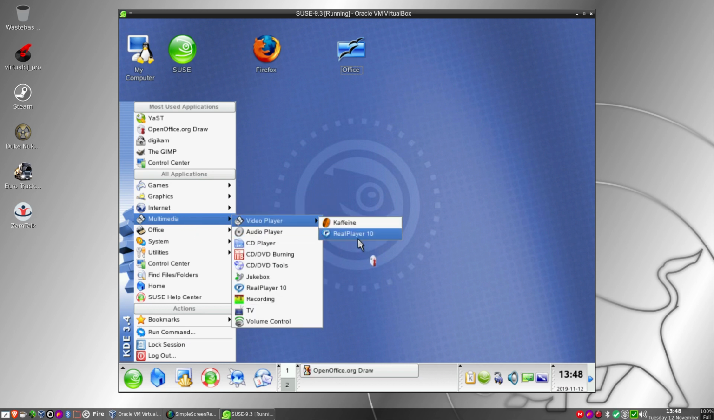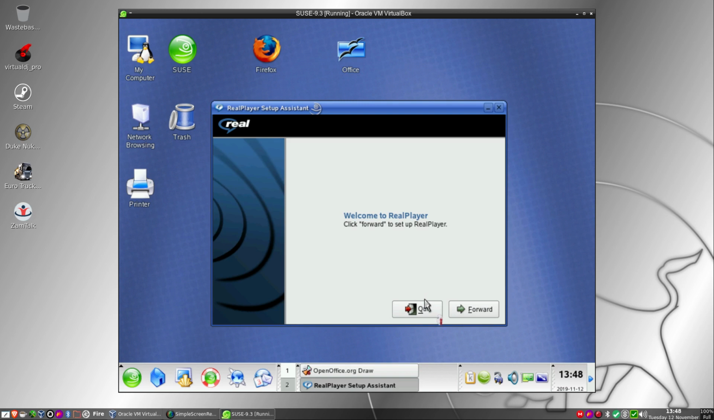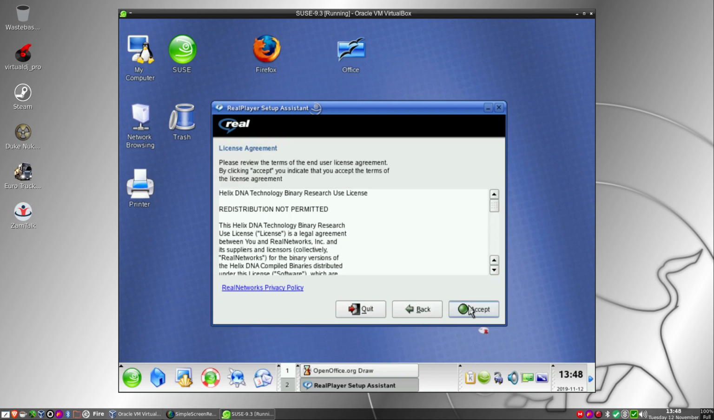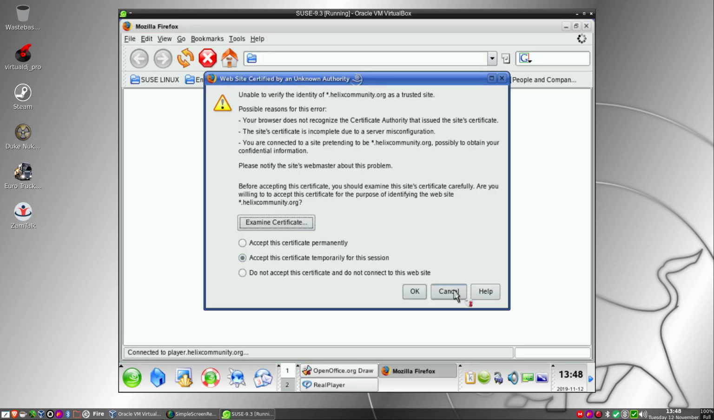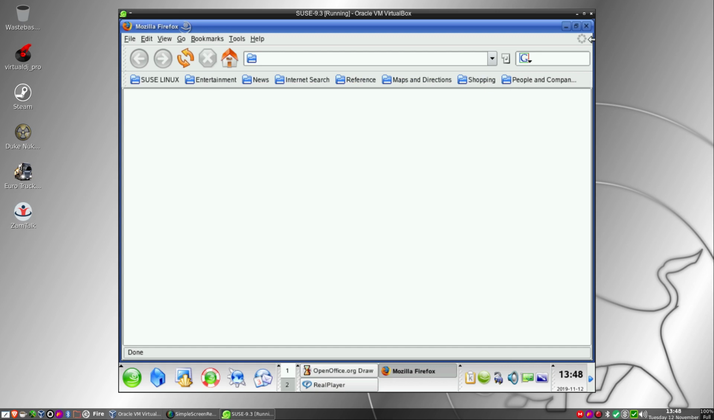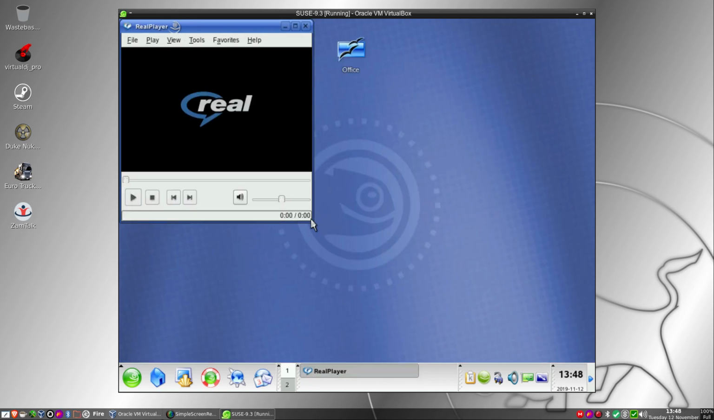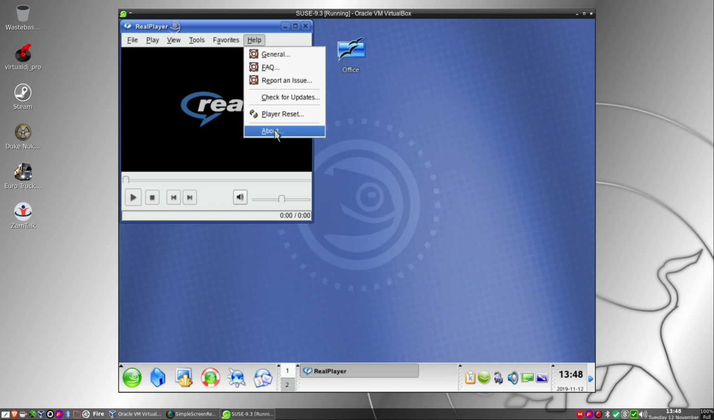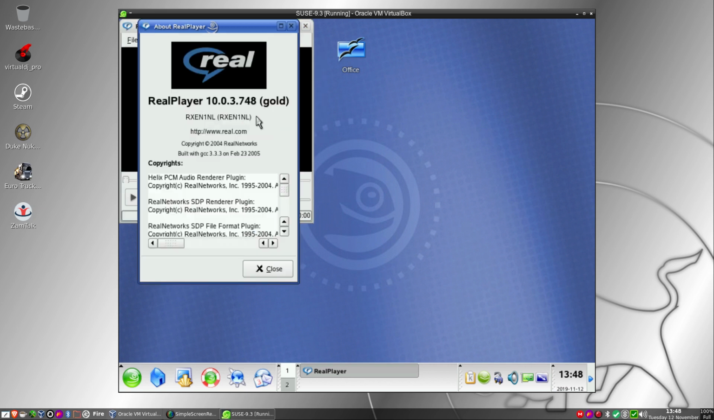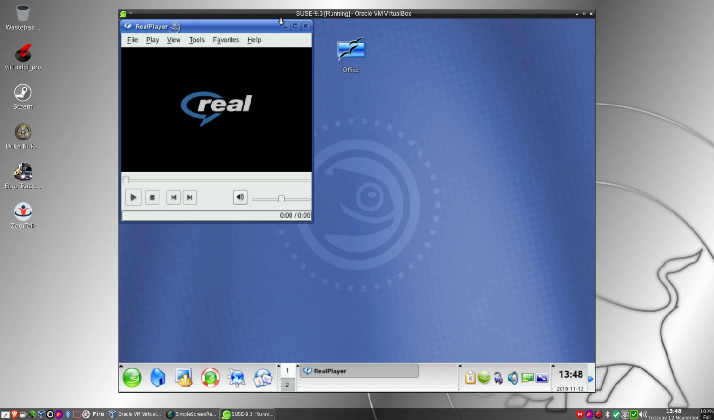Video players. We've got Kaffeine and RealPlayer 10. Let's get RealPlayer 10 up. Cancel that. We don't need that up. Thank you. But there's old RealPlayer for anybody who remembers. Oh yeah. And it's RealPlayer 10 Gold. 2004. Built on GCC, February 23rd, 2005. So real cool.